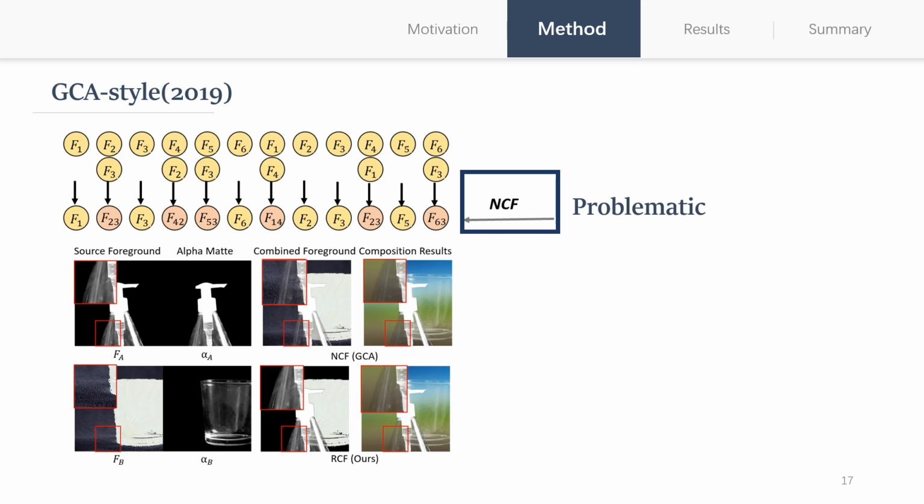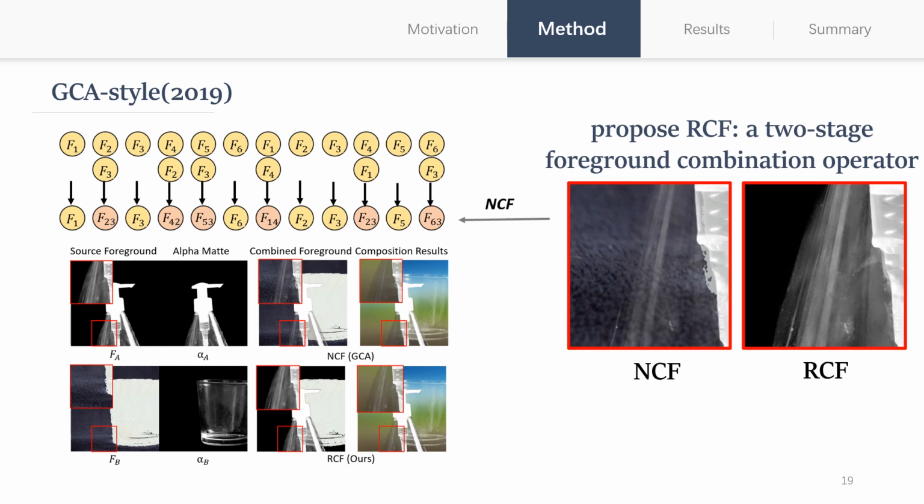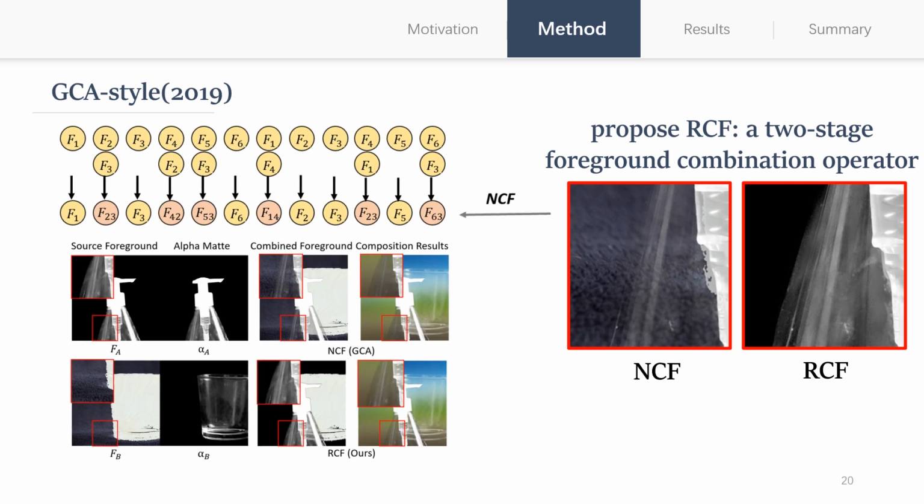However, the foreground combination operator it uses can be problematic, bringing artifacts into the combined foreground. To address the artifacts in the combined foreground, we rethink the process and define the combination as a two-stage process. Then we propose RCF, reasonable combination of foregrounds. It can generate a clean combination.